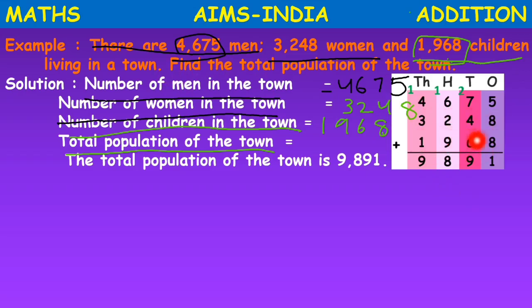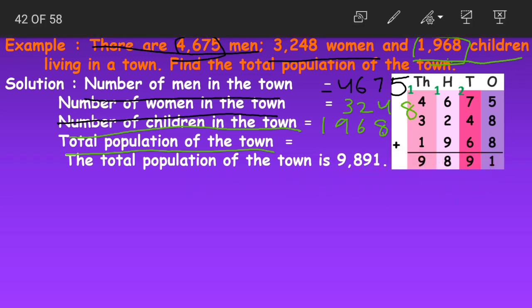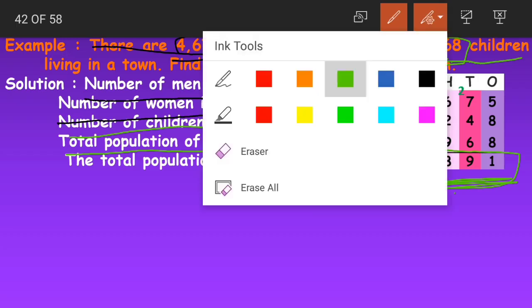4,675 plus 3,248 plus 1,968 gives us the answer of 9,891. We've already done so many additions, right? So I am not explaining how we got this addition sum here. Yes. So this number we got, which is the sum of all the people in the town, becomes the total population. And the question was find the total population of the town.